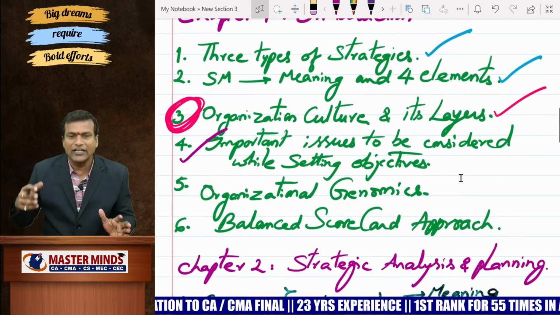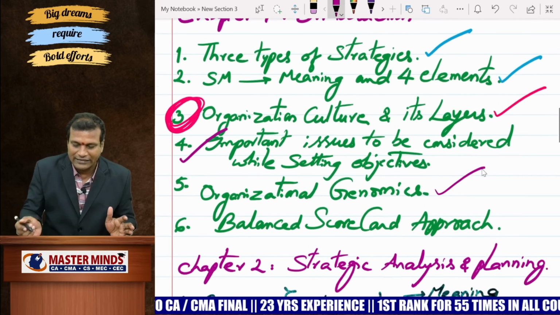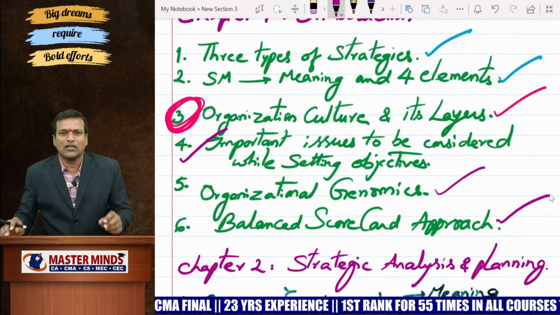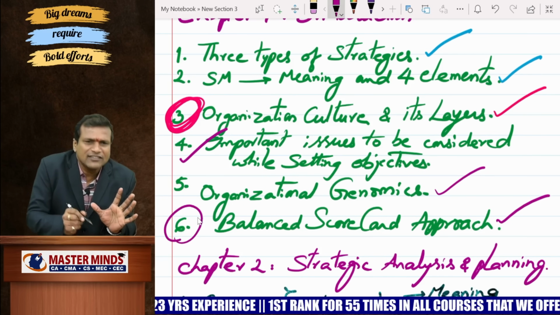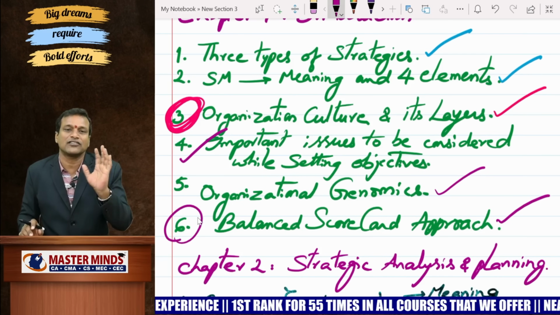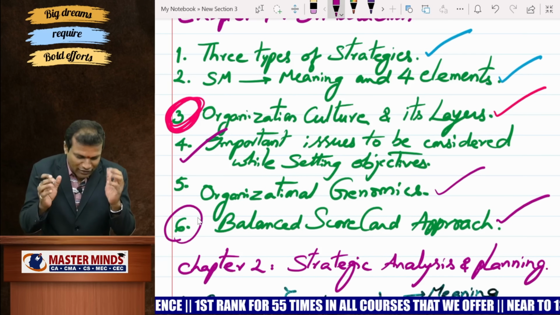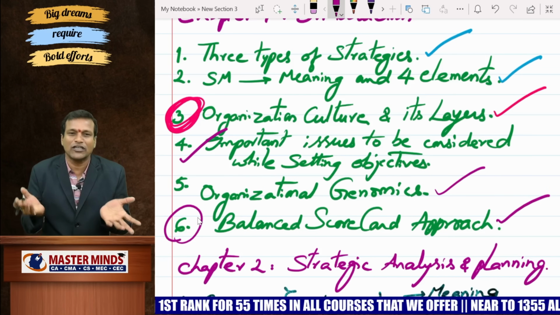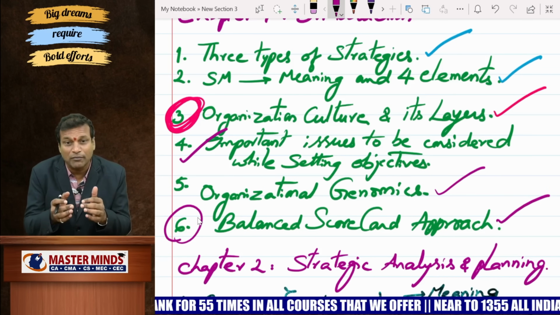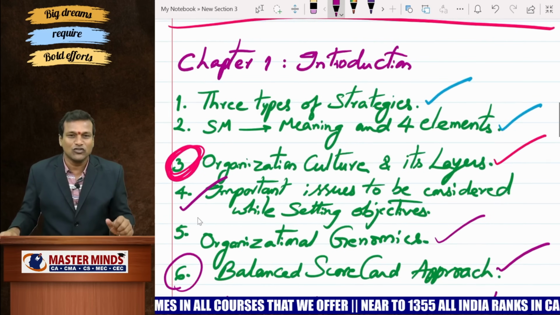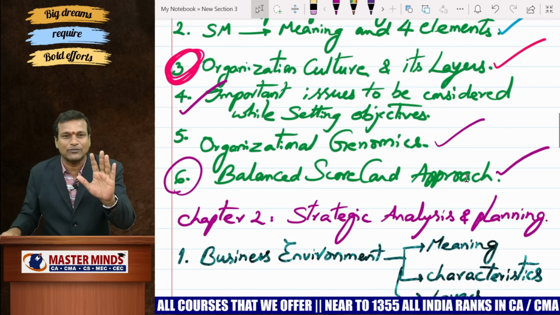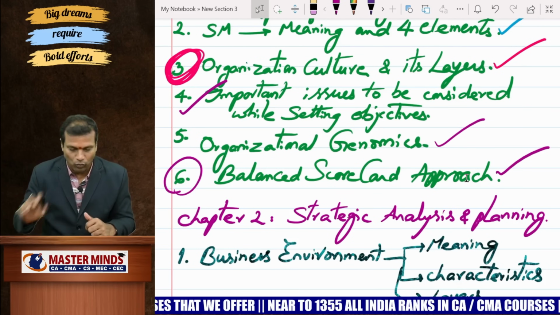Then you have to read organizational genomics and thereafter the balanced scorecard approach. If I have to say one thing, the balanced scorecard approach has never been asked in the exam in the recent 6 to 8 attempts. Why he is not asking, we don't know the answer. If he wants to give a surprise, he may drop that question called balanced scorecard approach from chapter number 1. So please be good with these 6 types of questions from chapter number 1.